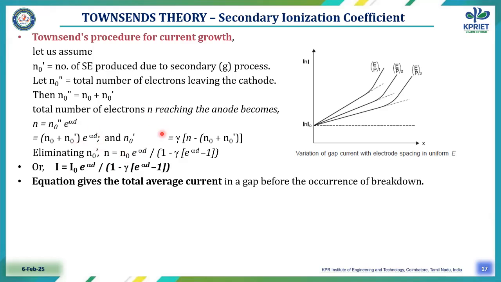We have to eliminate these terms. We can get I equal to I naught e power alpha d divided by 1 minus gamma into e power alpha d minus 1. This equation gives the total average current in the gap before the occurrence of breakdown.